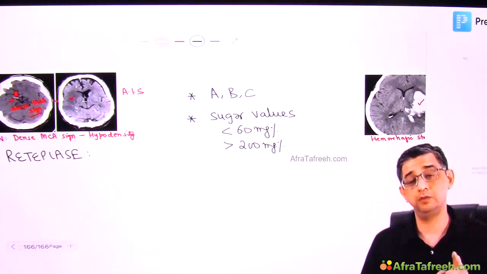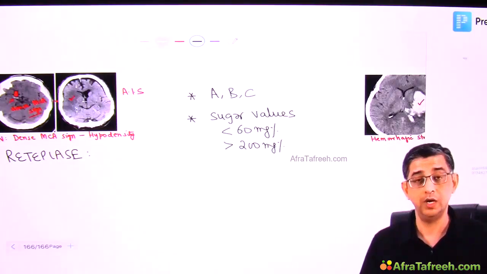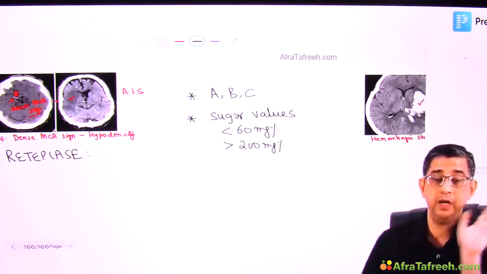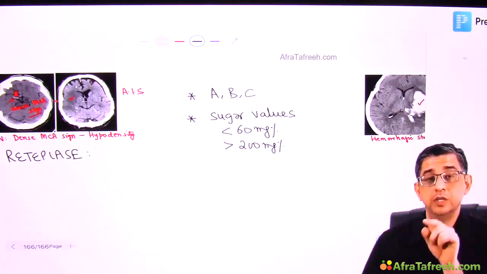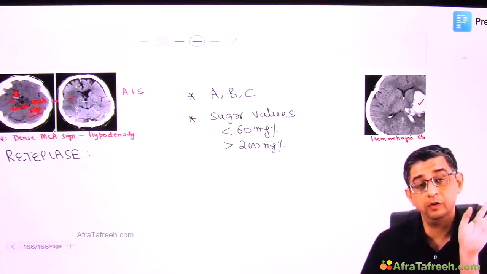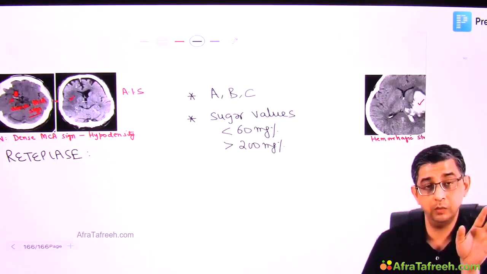Then the timing of onset will be taken from the time he went to bed. Let me say he went to bed at 10 p.m. in the night, and woke up at 8 a.m. next morning with symptoms of stroke. So what is the timing of onset of stroke? 10 p.m. last night. So already the window period is crossed, and in that case, you are not going to do thrombolysis.